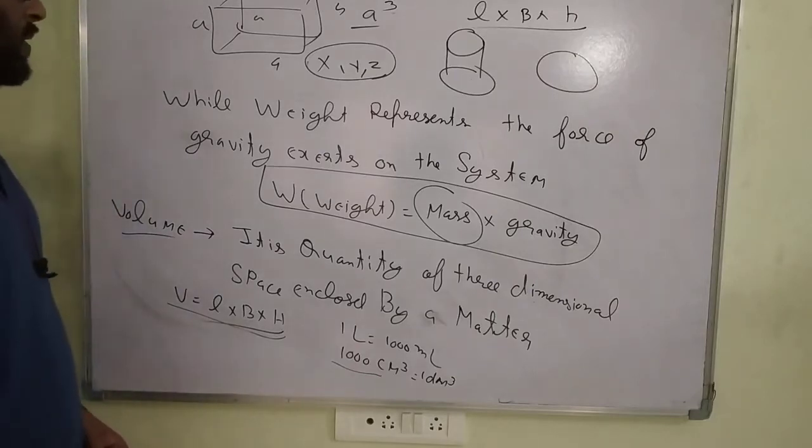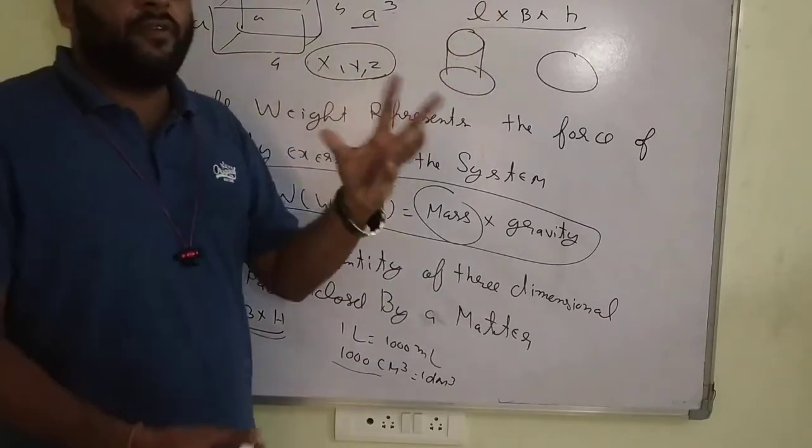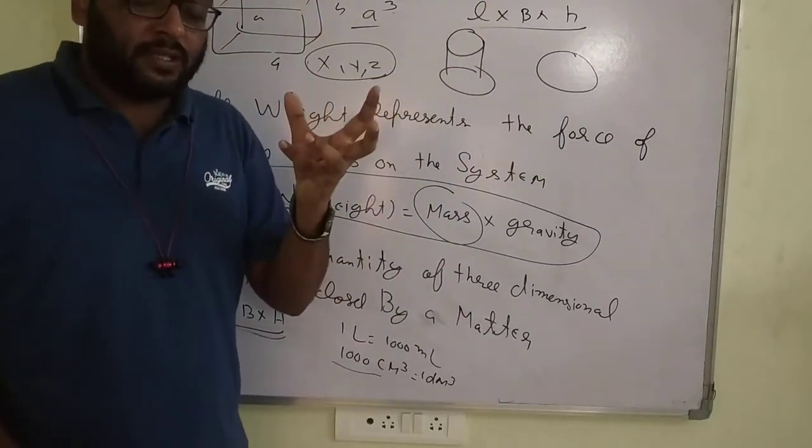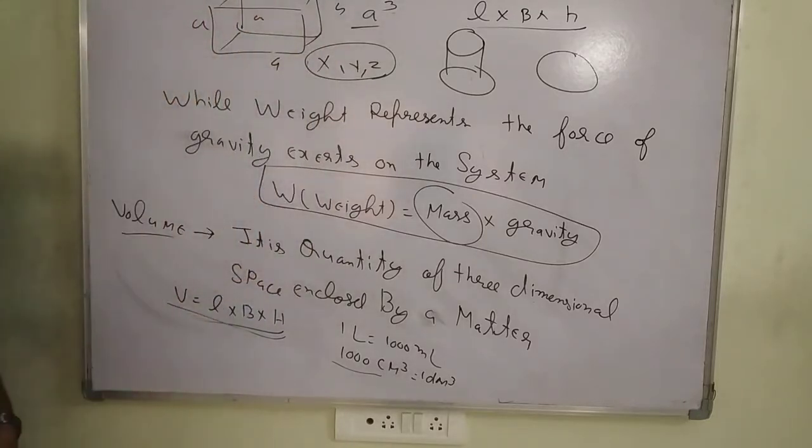So what is volume? It is the quantity in 3 dimensions. It is a 3-dimensional structure. A sphere, wherever it is available, is also a 3-dimensional structure. So this is the volume.